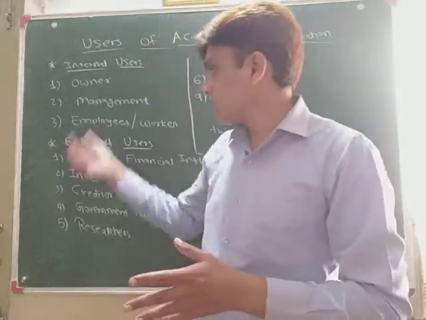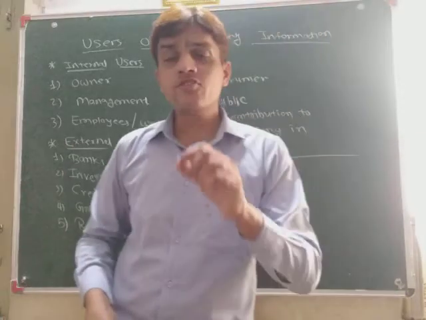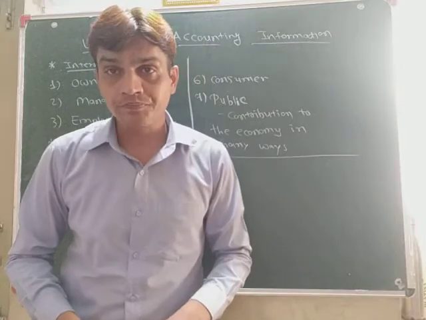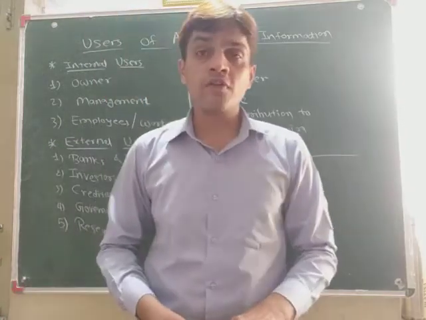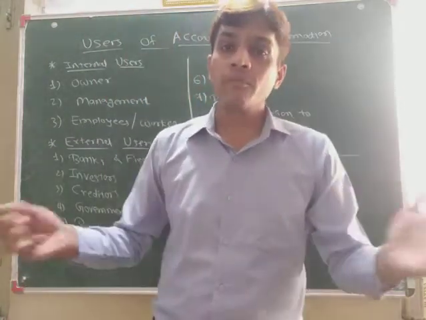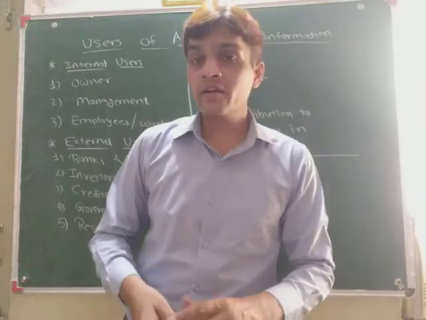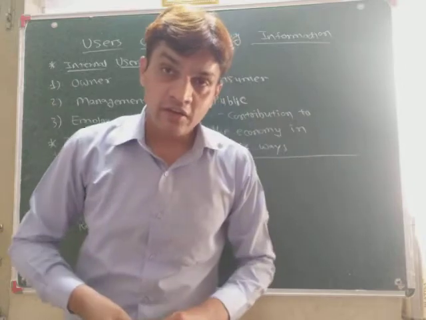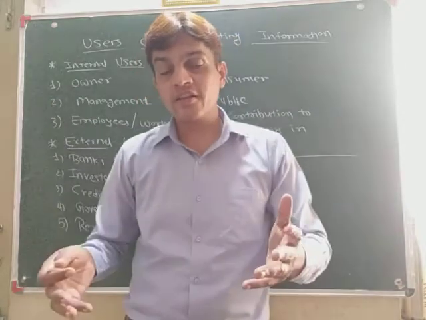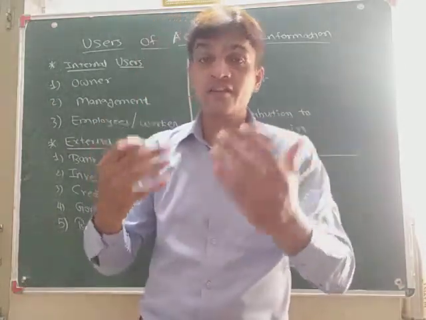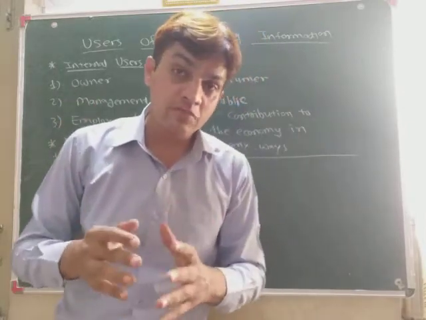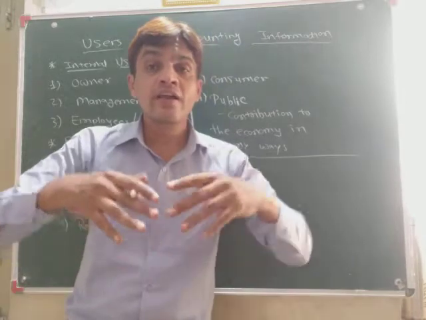Number two, management. There is also management, which is the second user of the accounting information. Why? As we know, the functions of management are planning for the future and controlling the present condition, and if there is any deviation from the decided standard, the function of management is to find the deviation and improve it.